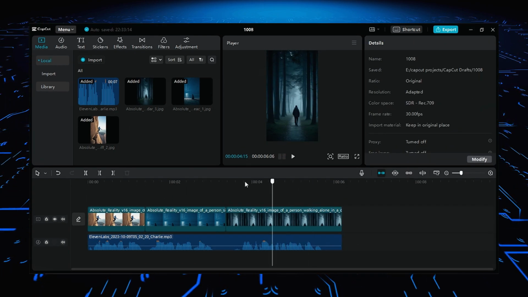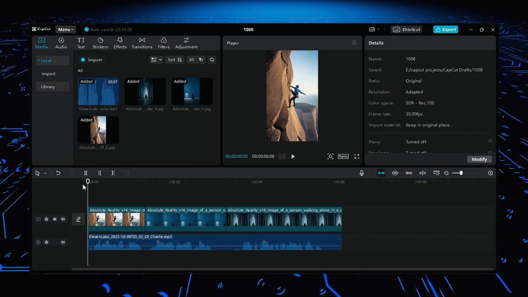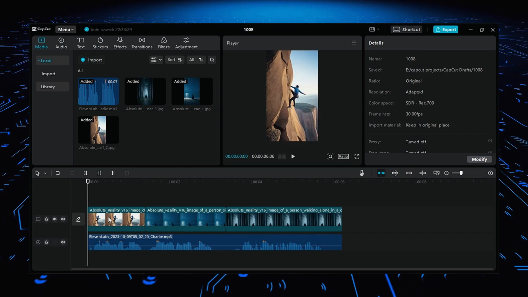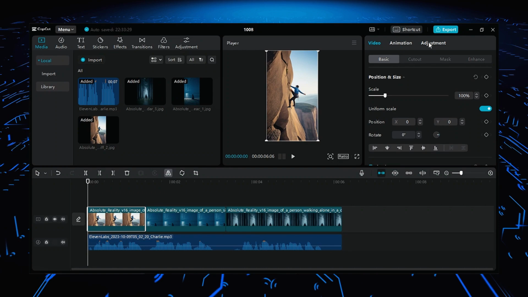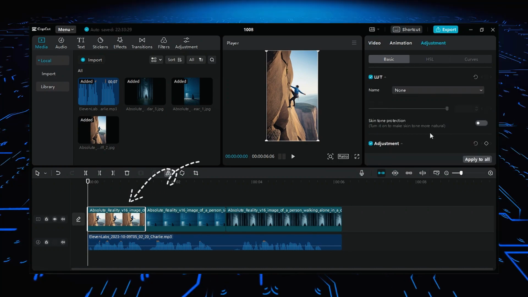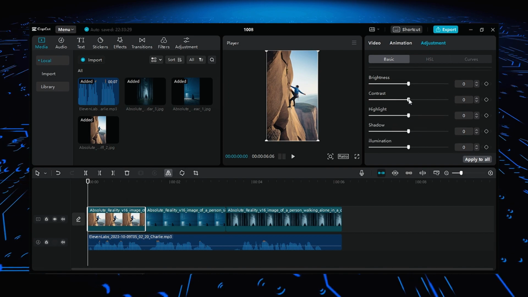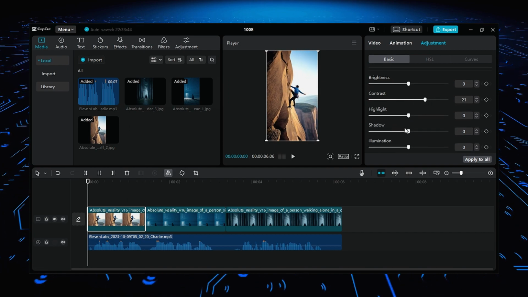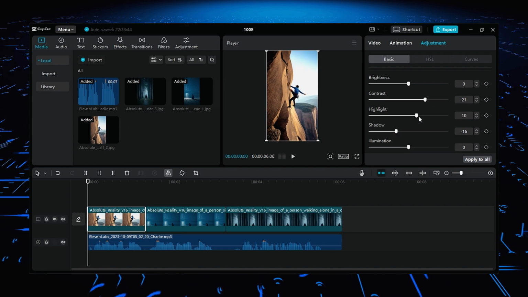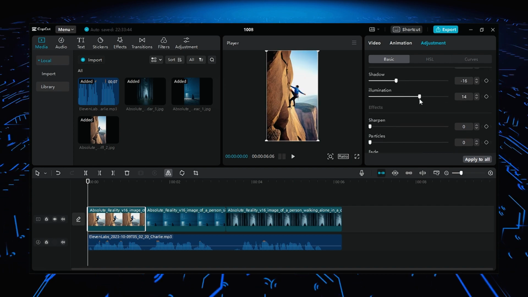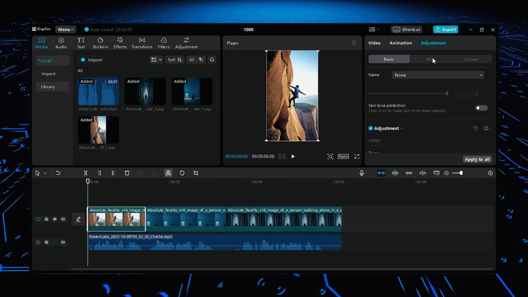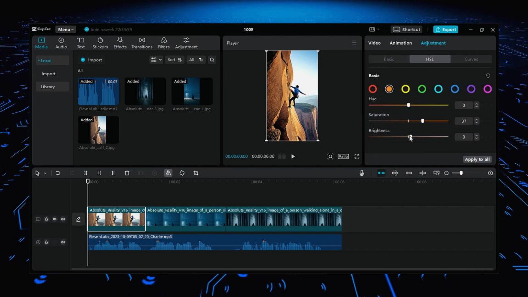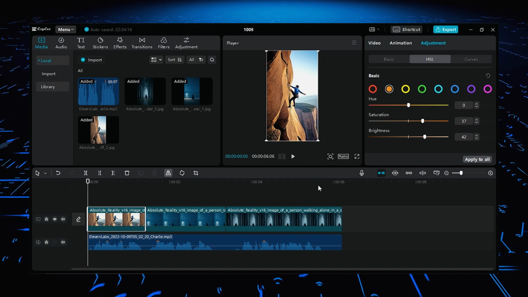After successfully arranging all the images in sequence, now we will enhance the quality of each image to make it more attractive and engaging for the viewers. To enhance the image quality, click on the image you want to enhance and click on Adjustments and do all the adjustments according to your image. And repeat the same process for all the images. I'm not going to enhance each image one by one because the video will become lengthy and boring, but the process will be the same for all the images.